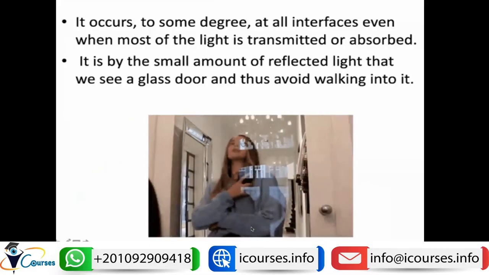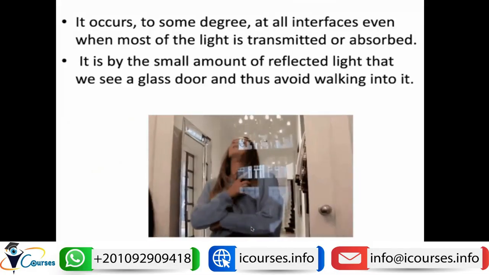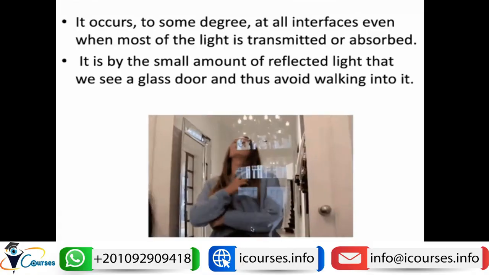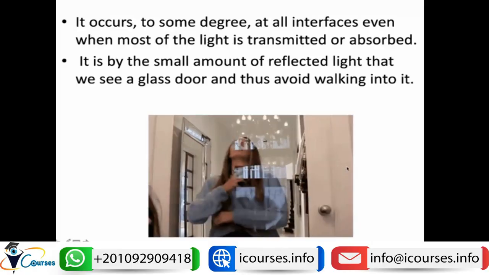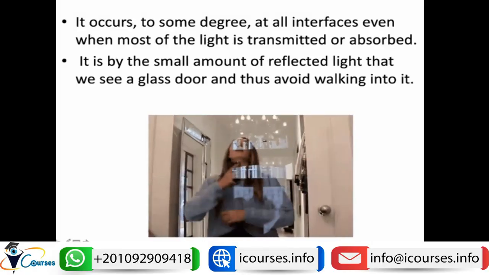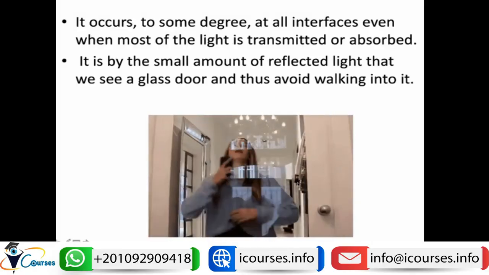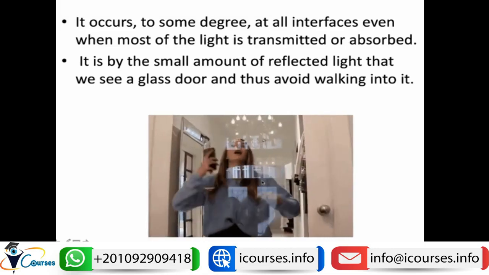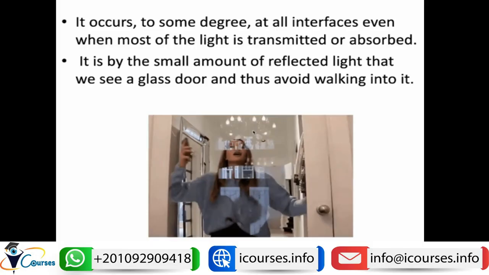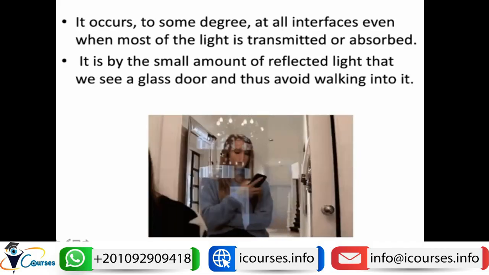Reflection is important in our lives. If an interface is completely transparent, you will not be able to see it. Like this lady, she is hitting the glass because she wasn't able to see it. It is the reflection over the glass that makes you able to see it. If this reflection is not present, you will see the glass as completely transparent and you will not be able to appreciate its presence.